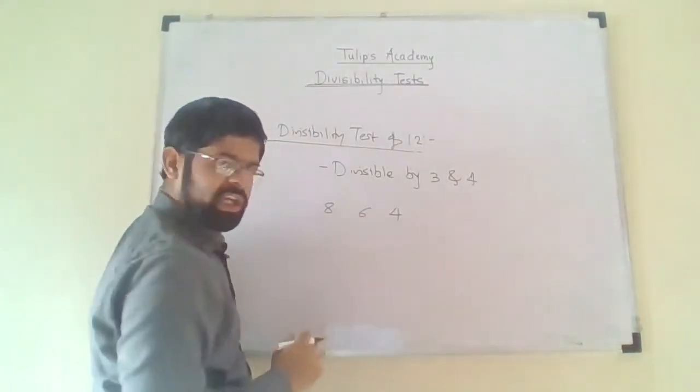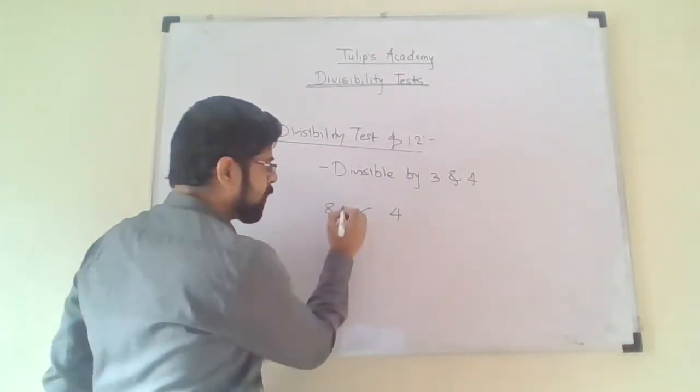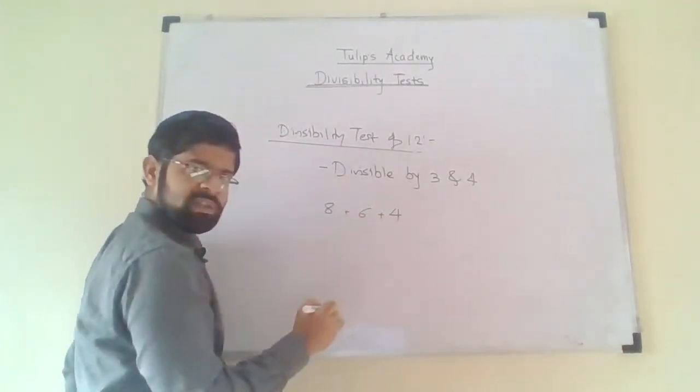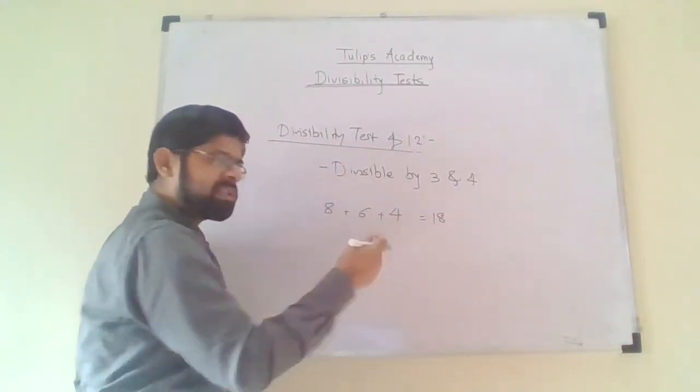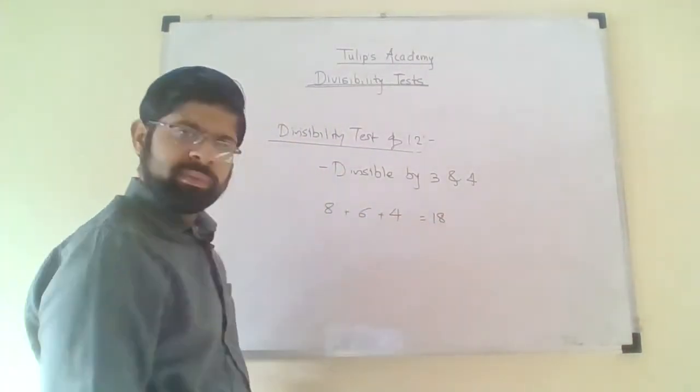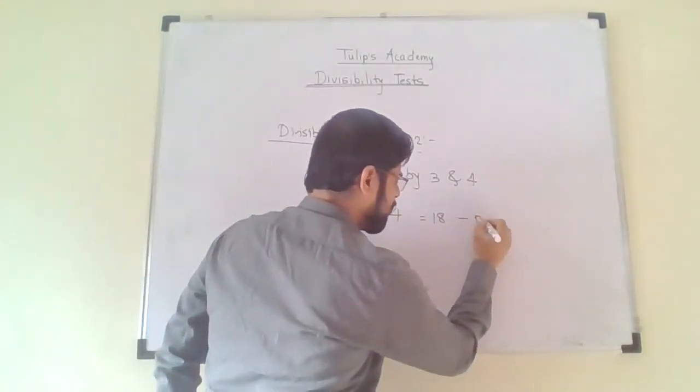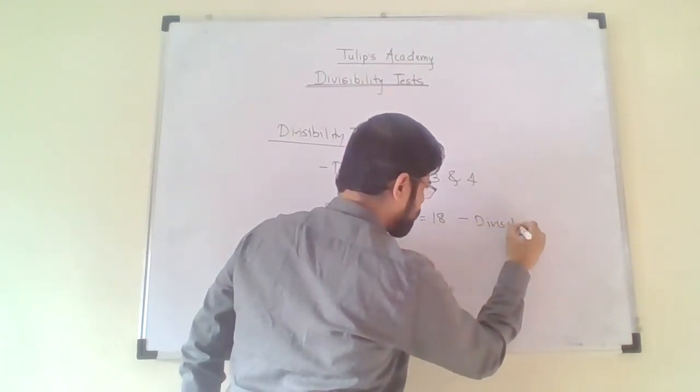So first of all, let us check whether the number is divisible by 3. So for that purpose, take the addition of digits. So 8 plus 6, 14, 14 plus 4, 18. 18 is divisible by 3, so the entire number will be divisible by 3. So yes, it is divisible by 3.